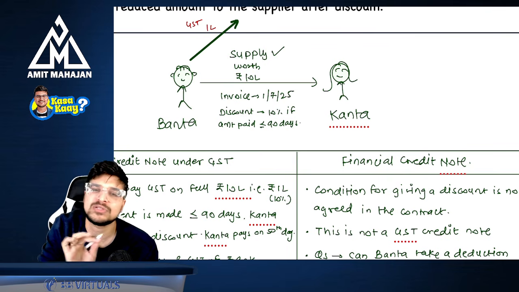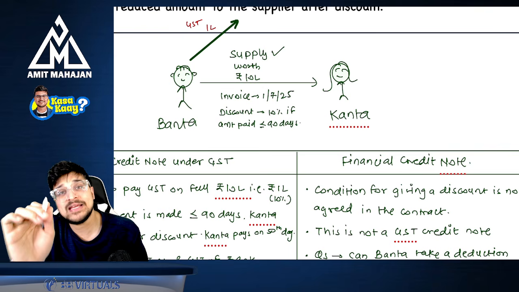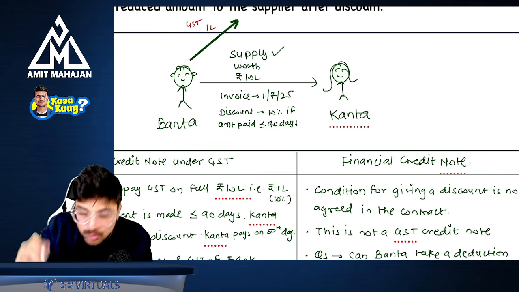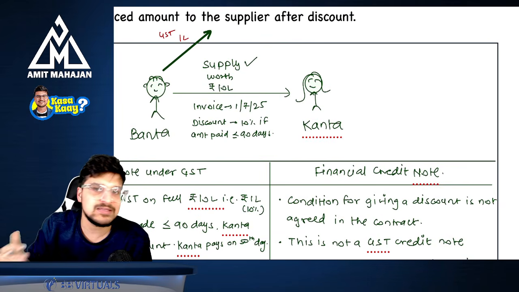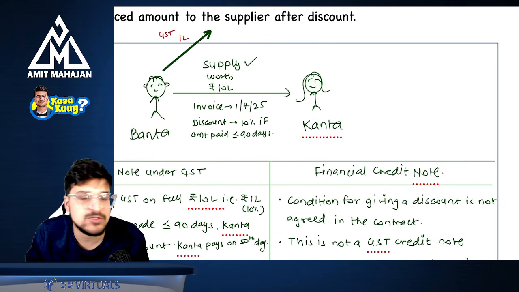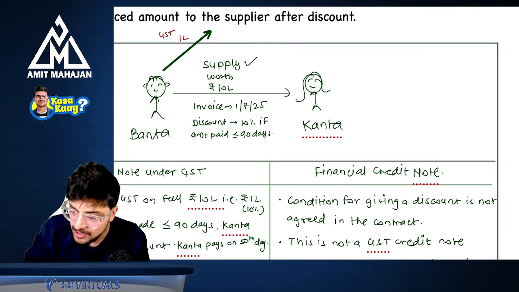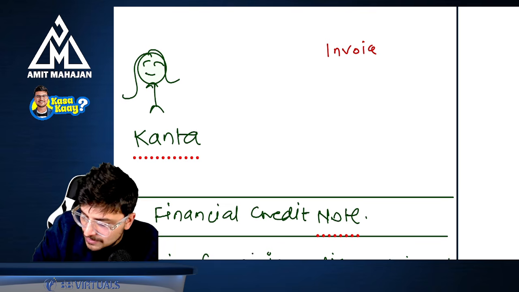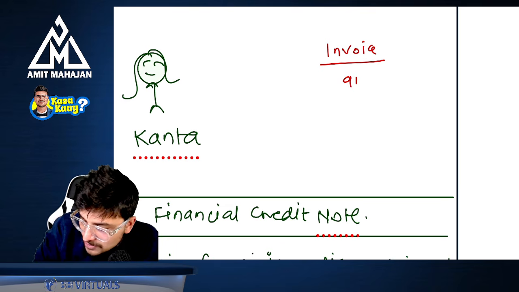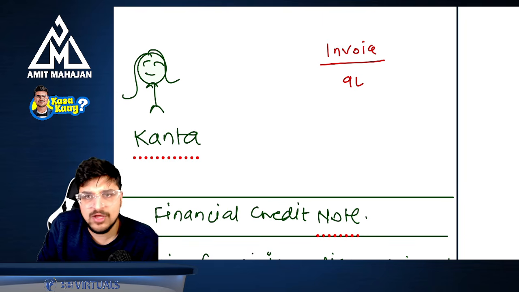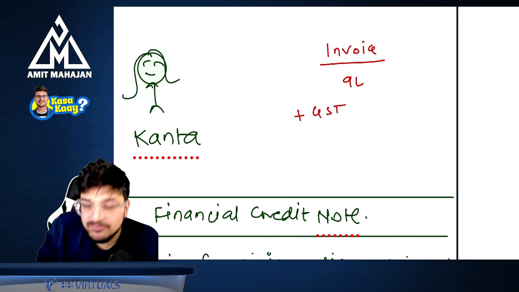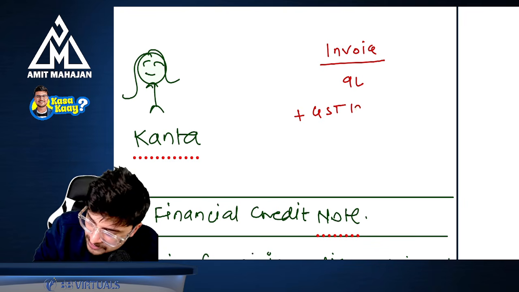Now this is a post sale discount, this is your secondary discount, and in your secondary discount, even though you are giving a discount, there is no harm in giving the discount. Say for example, if you see the invoice, in this case you have charged 9 lakh rupees, and the GST will not be on 9 lakhs, that will be on 10 lakhs only.